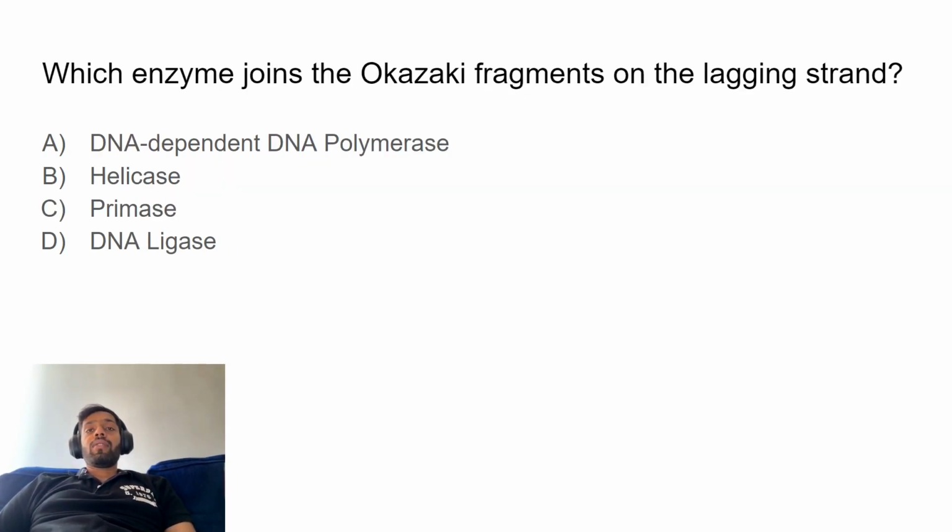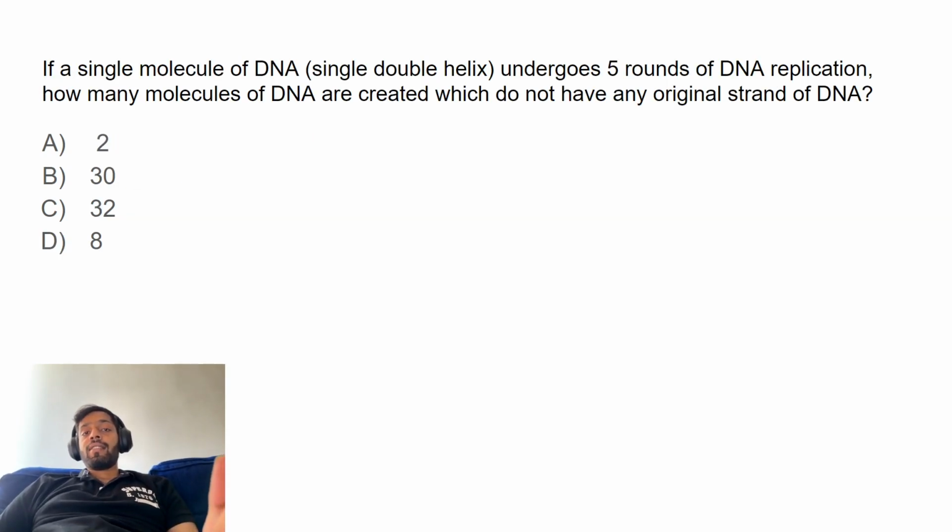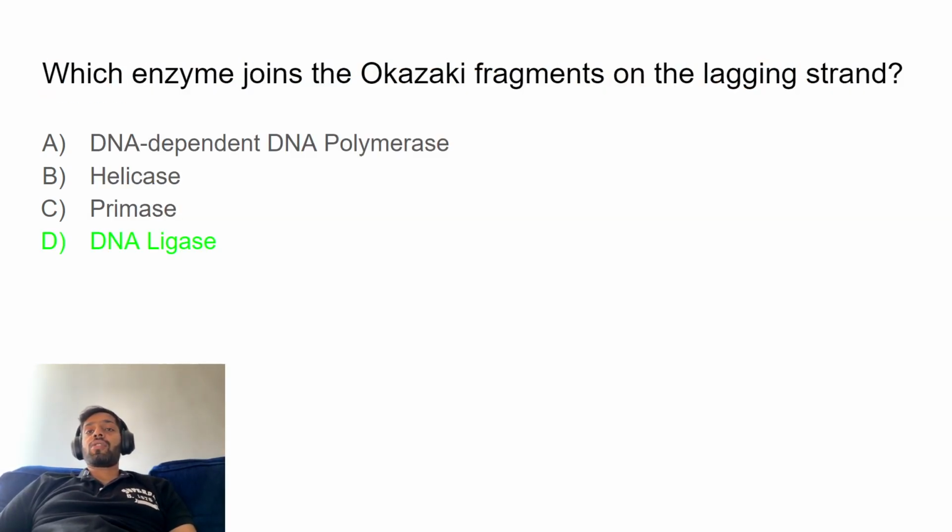Okay. Which enzyme joins the Okazaki fragment on the lagging strand? Is it DNA dependent DNA polymerase, helicase, primase, or DNA ligase? It is not DNA dependent DNA polymerase because that's what is doing this Okazaki fragment production and replication. Helicase unbinds the DNA, primase initiates DNA replication, and the only option that's left is DNA ligase, which joins the broken fragments in DNA, right? And you add the DNA ligase in PCR as well for this reason. So yeah, DNA ligase is what joins Okazaki fragments on the lagging strand.